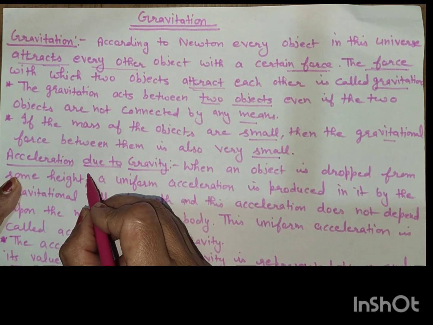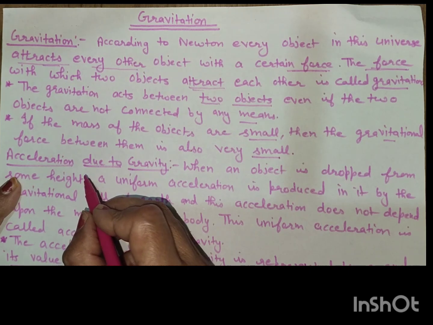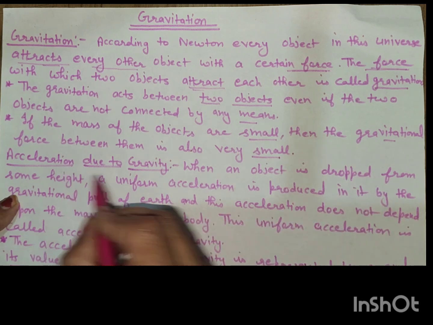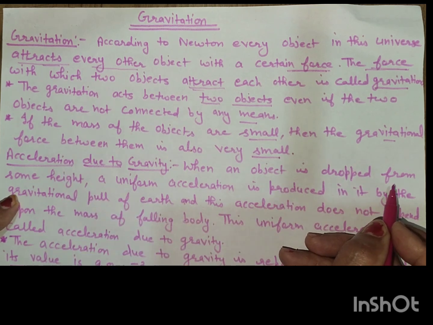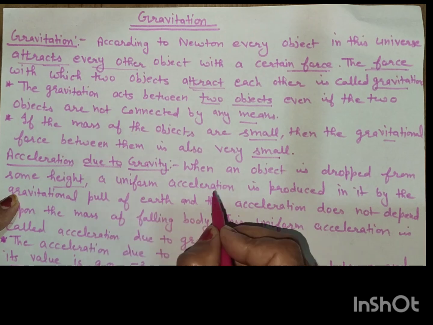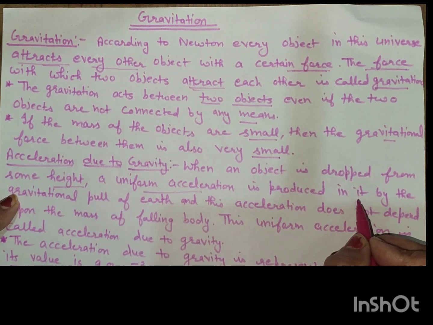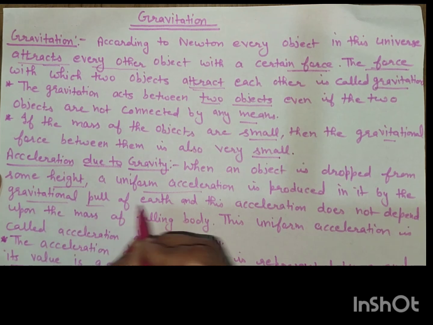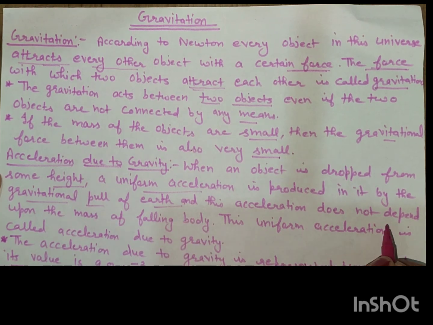Now, what is acceleration due to gravity? When an object is dropped from a height, a uniform acceleration is produced in it by the gravitational pull of the earth, and this acceleration does not depend upon the mass of the body. This uniform acceleration is called the acceleration due to gravity.